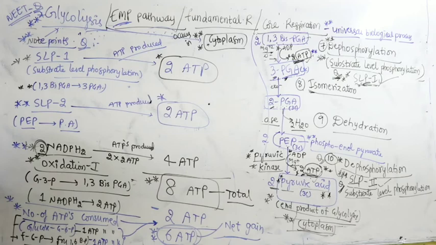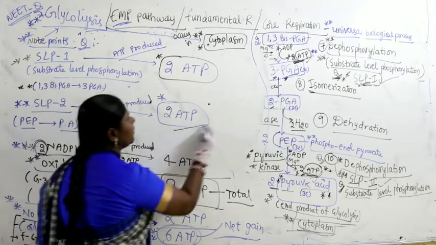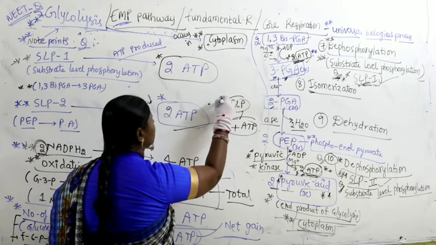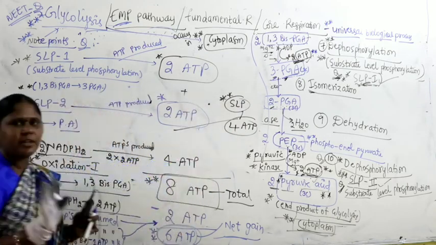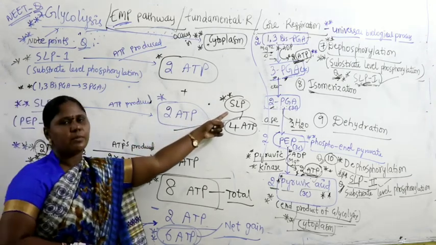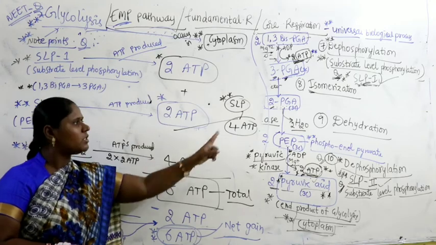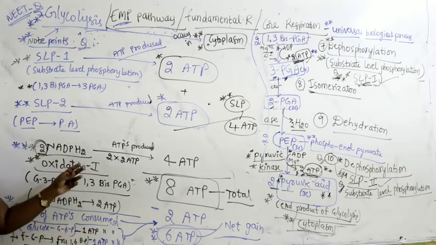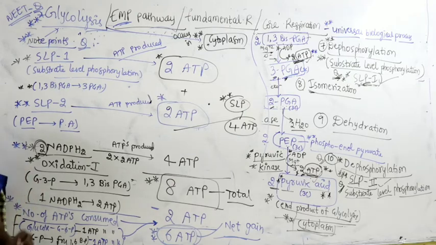So whenever the question is the number of ATPs produced by substrate level phosphorylation, don't take the option as 8, you take 4. 4 ATPs are produced by substrate level phosphorylation because 2 plus 2. At that time don't take the answer as 8, because the question is the total number of ATPs produced by substrate level phosphorylation, so only 4 will come. You have to be very careful in choosing the answer. However many times I say, here only people get confused most of the time in answering the questions. So guys, be careful, right?